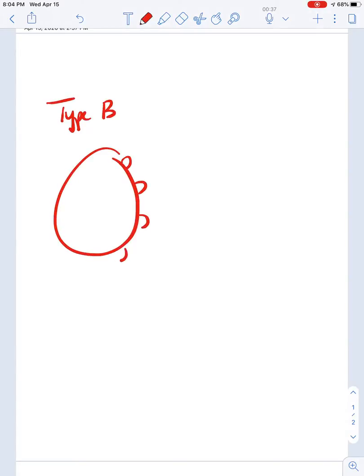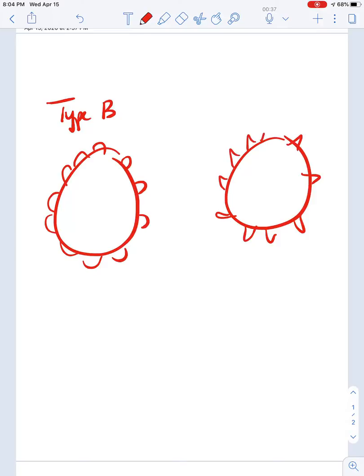There we go. So now if you have type B blood, okay, imagine this is type B blood. Can you predict what kind of antibodies you're going to have, right? So you already know that type A has B antibody. So that means type B must have A antibody.